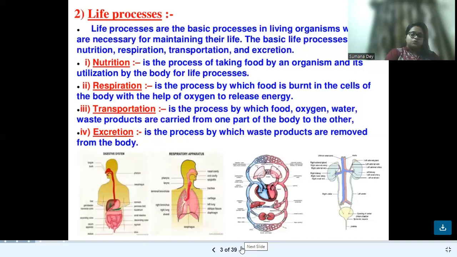Now comes transportation. Let us think that we eat food. This goes to the stomach, or the air we inhale goes to the lung. How does this occur? This occurs by the process called transportation. The food we intake is transported via our esophagus to the stomach where it gets digested. Not only the air through the nose to the lungs or food through the mouth to the stomach, but moreover,